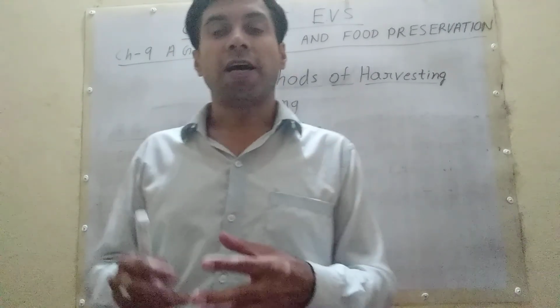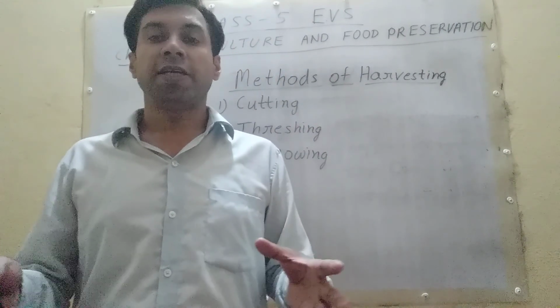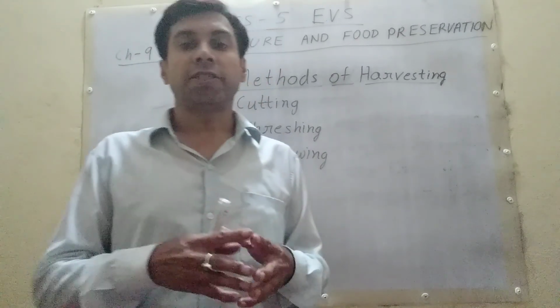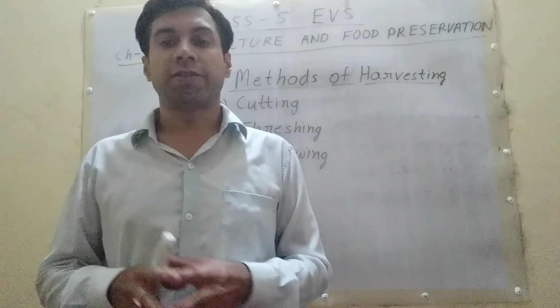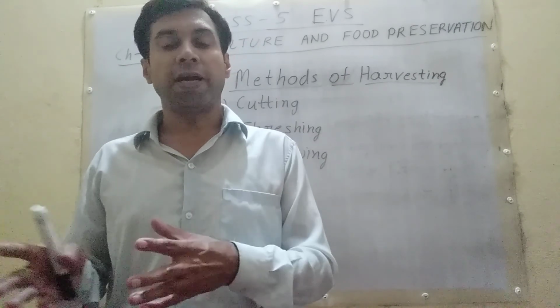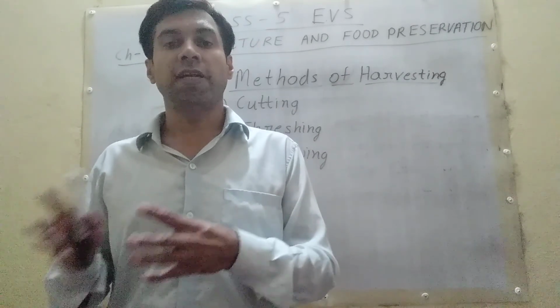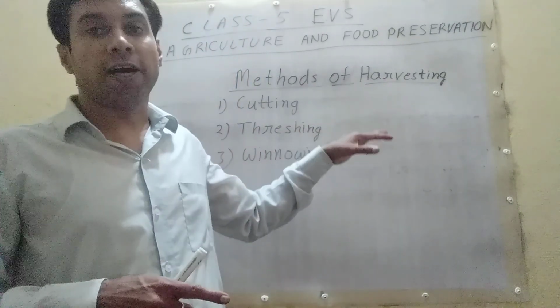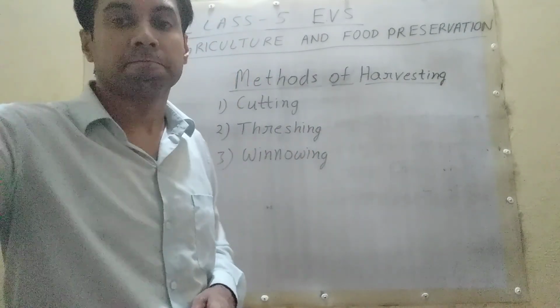Student, after winnowing, grains are collected and stored in the cold storage in a granary or a big storage. There they are packed or created for a wholesale market. Student, methods of harvesting completed.